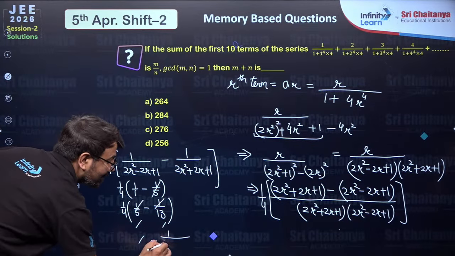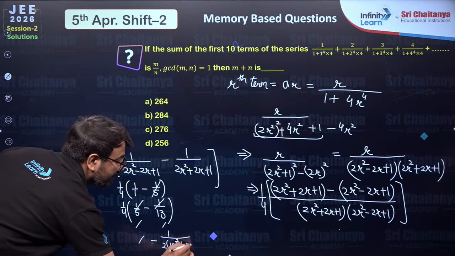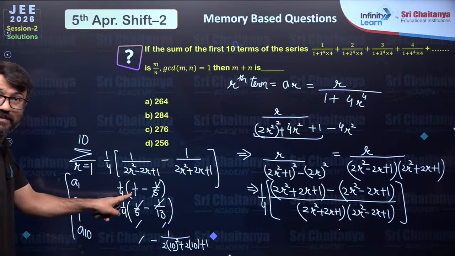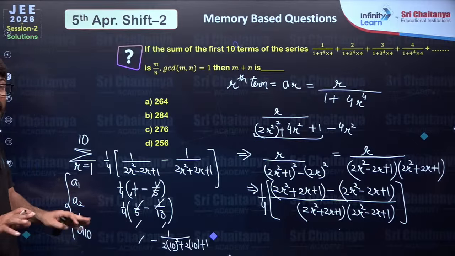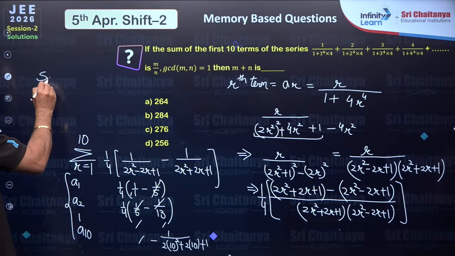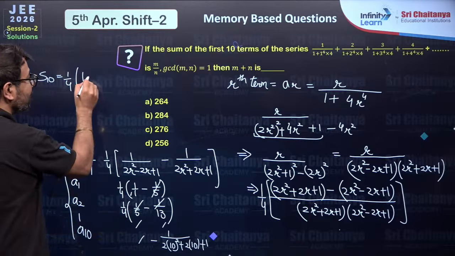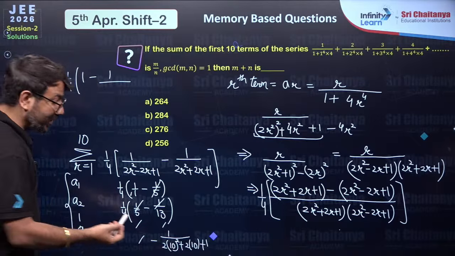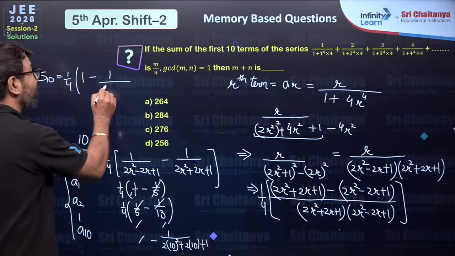You will observe that in the 10th term, this term and this term will also get cancelled. Only in the 10th term, you have 1 upon 2 into 10 square plus 2 into 10 plus 1 remaining. So here the first term is remaining, the last term is remaining, and the middle terms will all get cancelled. So the sum of 10 terms will be 1 by 4 times 1 minus 1 upon, here 2 into 10 square, 2 into 100, so 200 plus 20 plus 1, so 221.